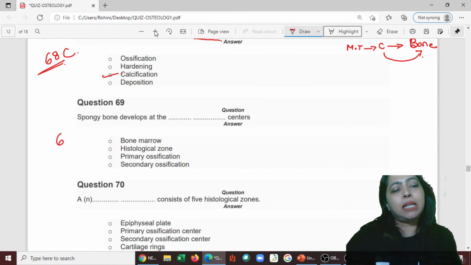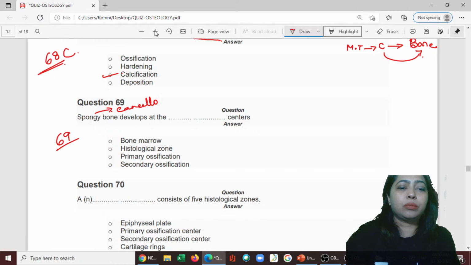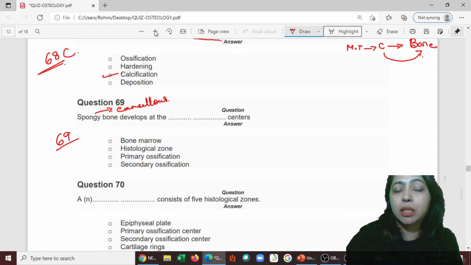All right. Next one, 69. Spongy bone is also called cancellous bone. It develops at what centers? Spongy bone is confined to the tips, and it is also present in the medullary cavity.